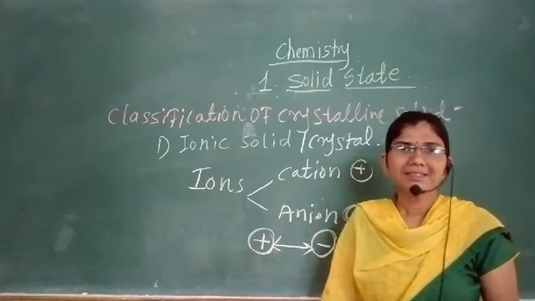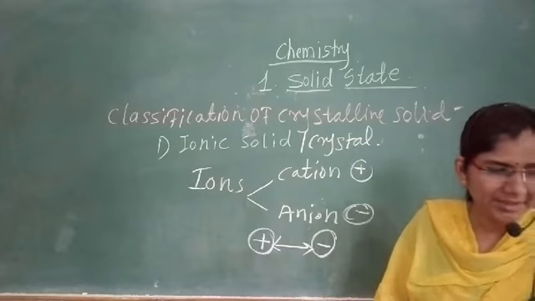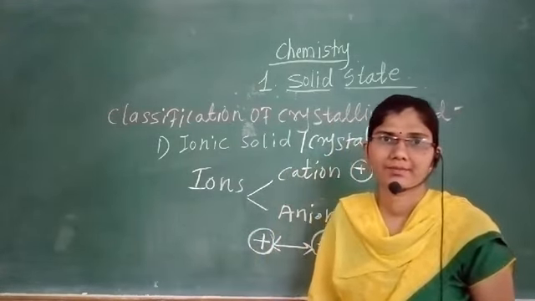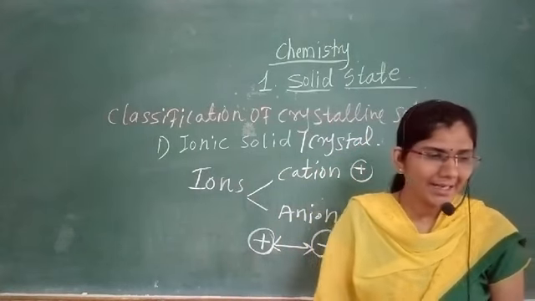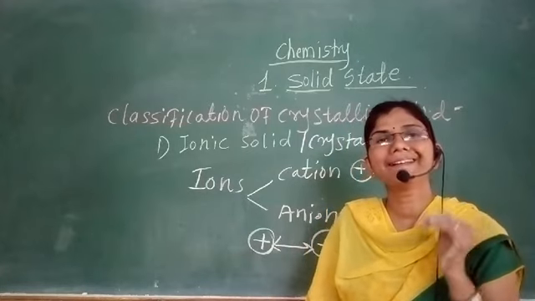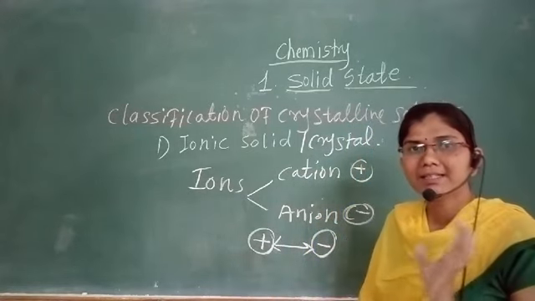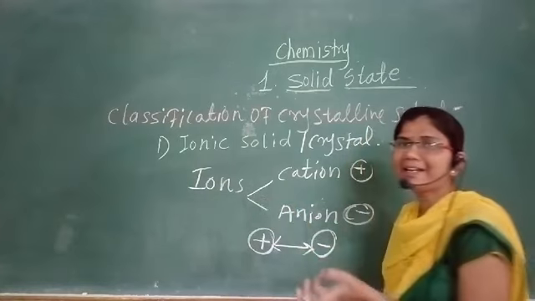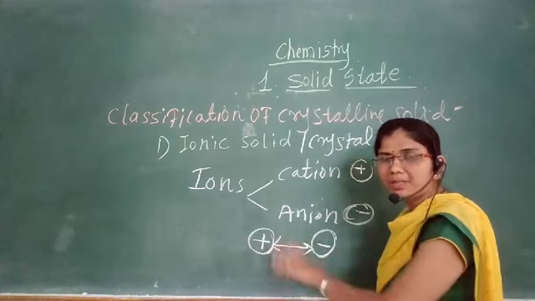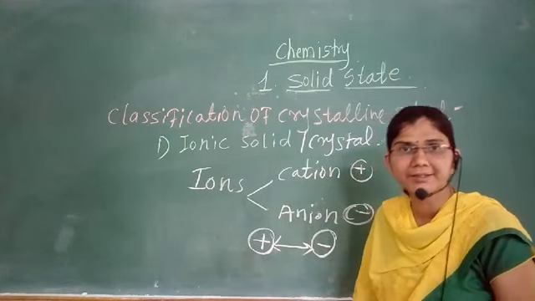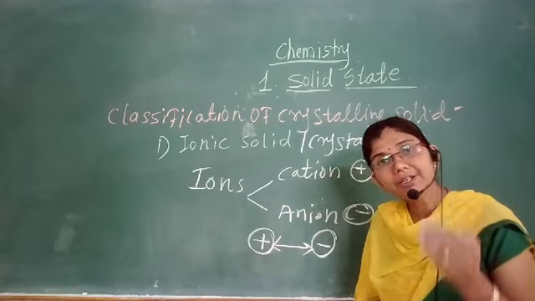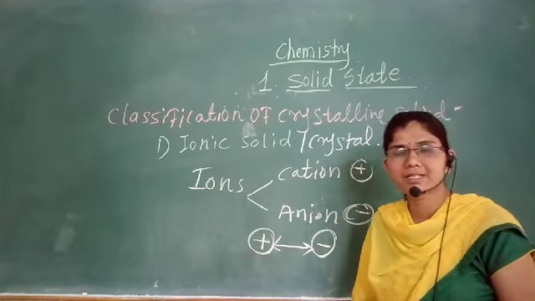Then the next point: these ionic crystals or ionic solids are hard and brittle, and have a high melting point. When these ionic solids or ionic crystals are formed by the electrostatic force of attraction between the oppositely charged ions, the formed crystal is called an ionic crystal or ionic solid.